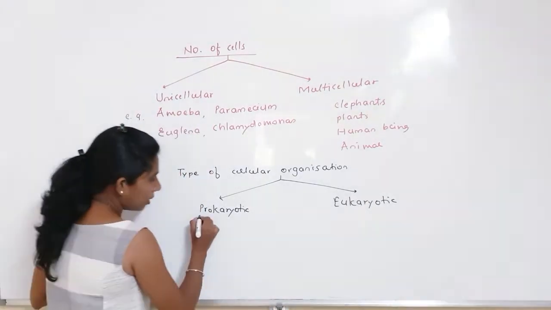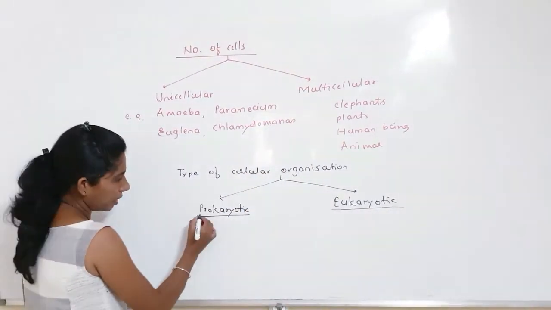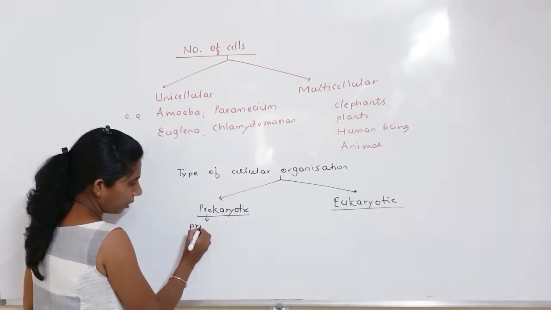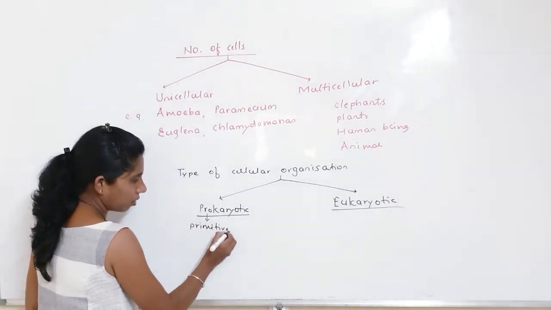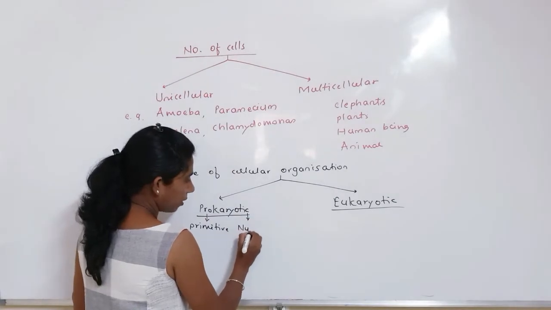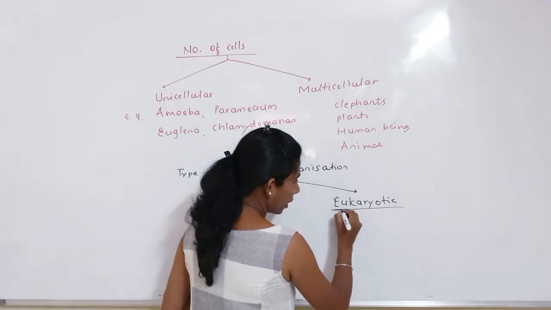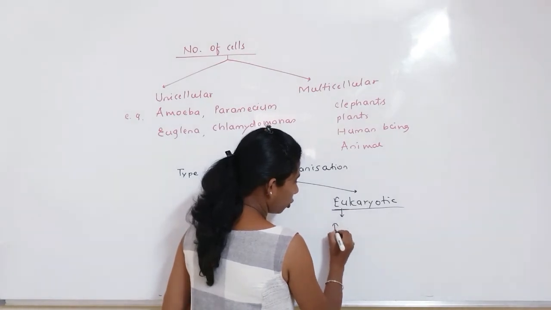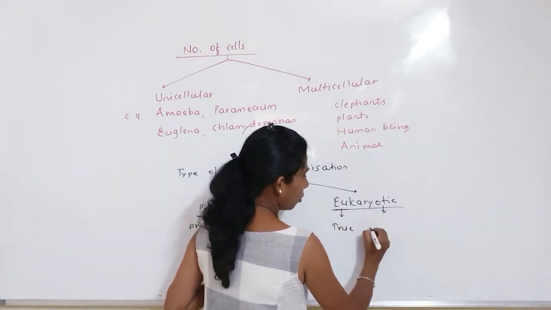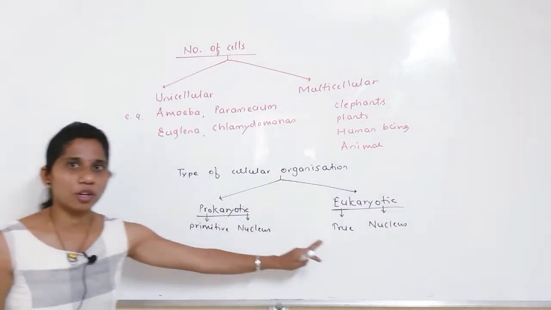So what does this name mean? देखो simple meaning है बेटा इसका. Pro means primitive, सबसे पहले ये originate हुआ, and karyon means nucleus. If you consider the eukaryotic organism, eu means true and again karyon means nucleus. So in this way we can define these two terminologies.